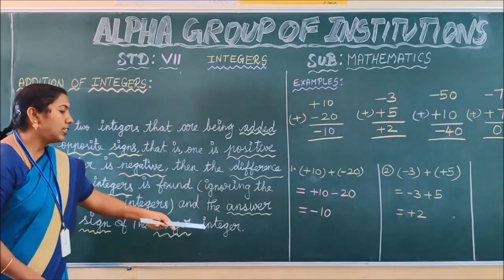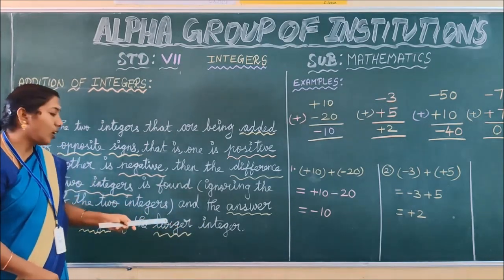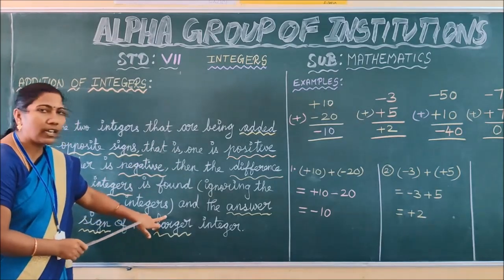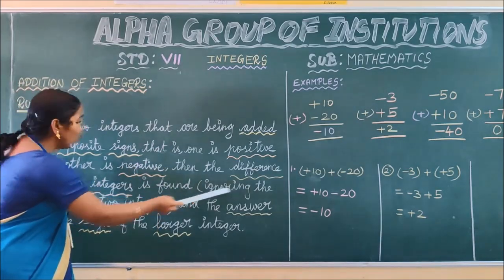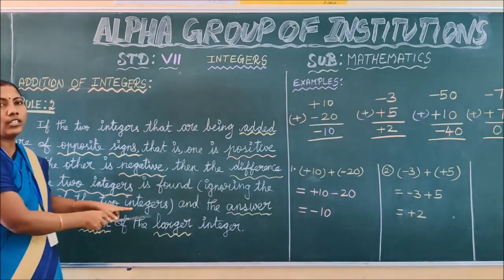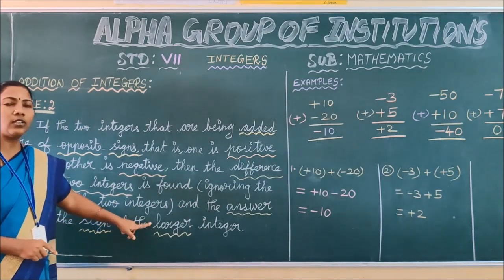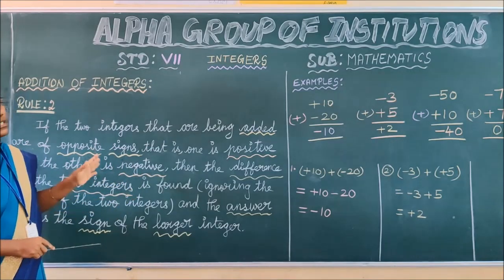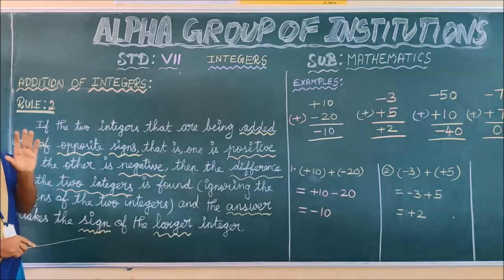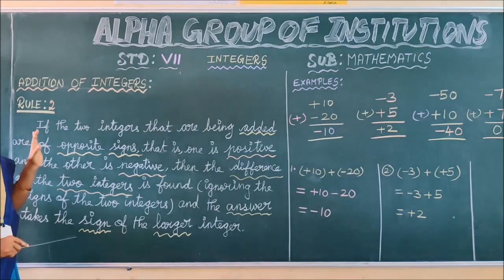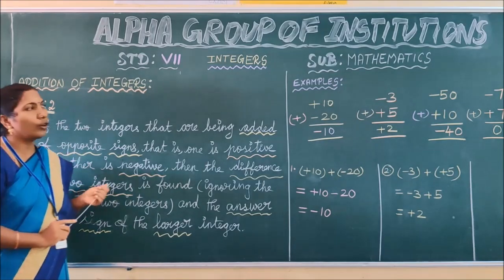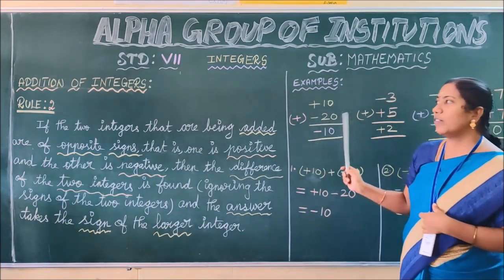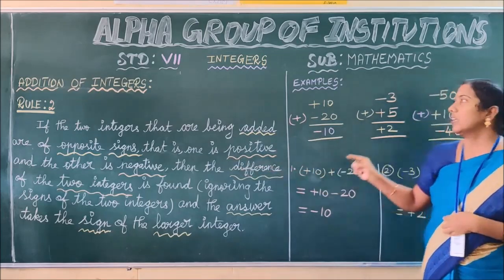How do you find the larger integer in the given question? This also has one condition: ignoring the signs of the two integers. To find the larger integer also, you have to ignore the signs of the two integers. You will see the examples, then only will you have a clear idea about rule 2 of addition of integers, children. Okay, let us see this example, children. These are the examples done by following rule 2. Look at the board carefully, children.